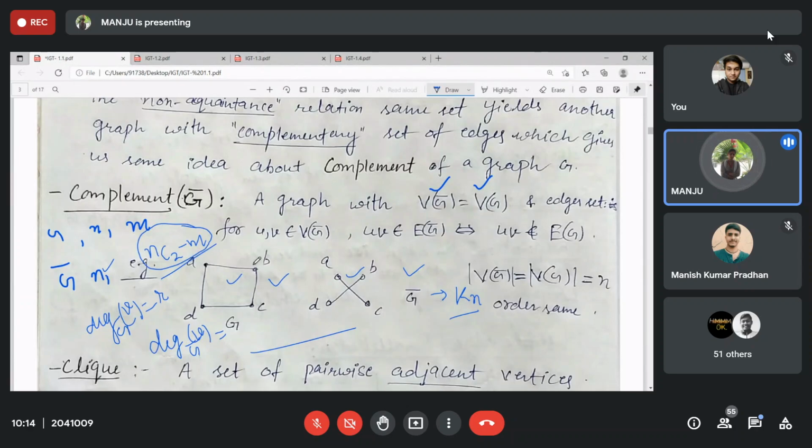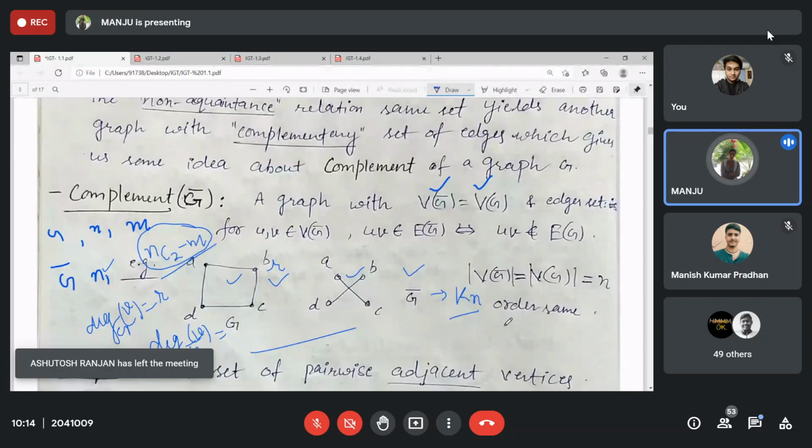So if any vertex here has degree r, then what can be the maximum possible degree of a vertex in Kn? That should be the vertex degree in Kn.